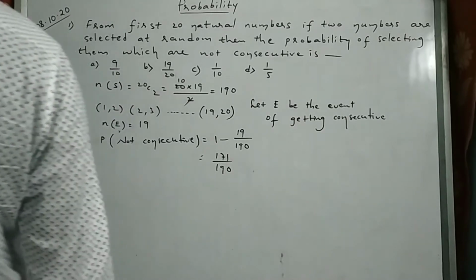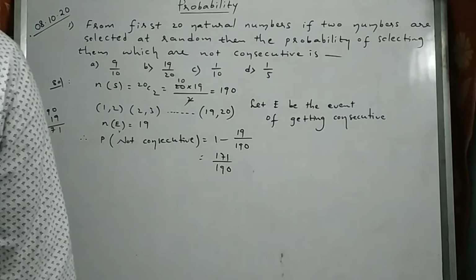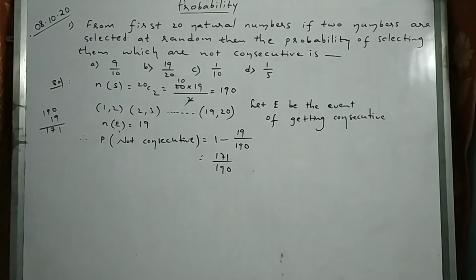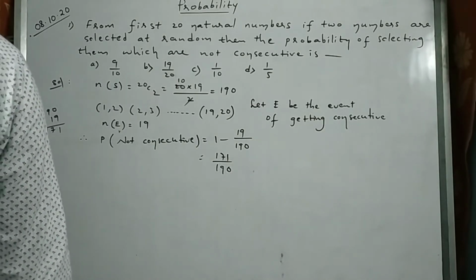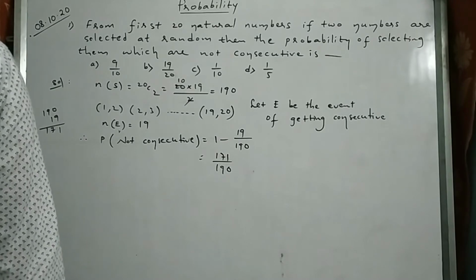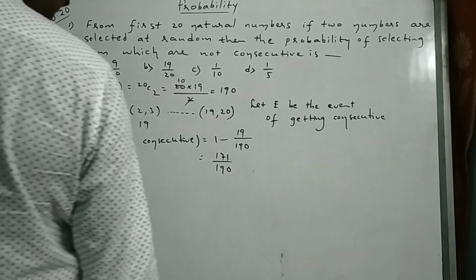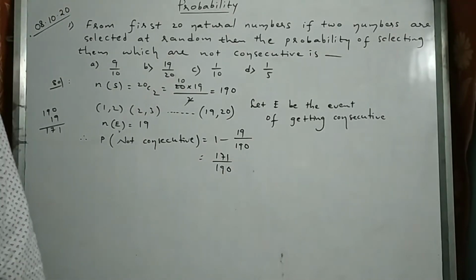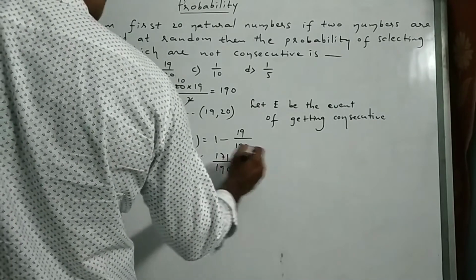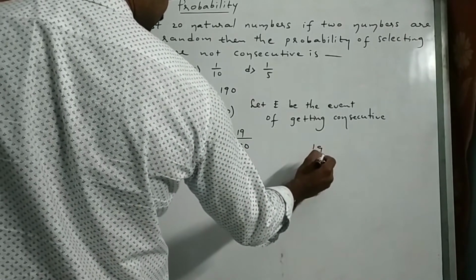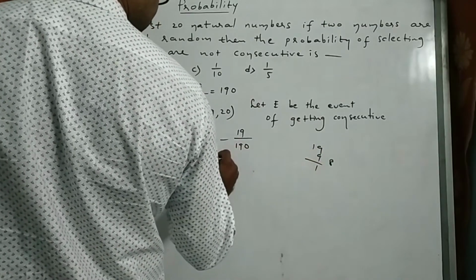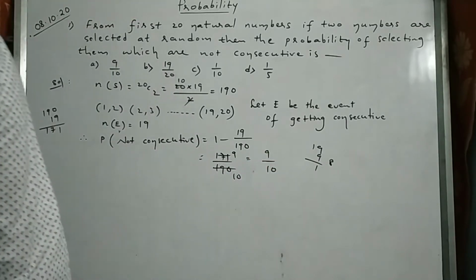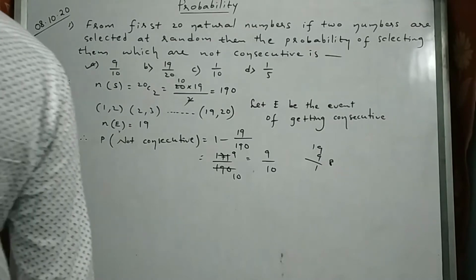Consecutive means 19 only, no? 1 minus 19 by 20C2. 20 into 19 by 2 into 1, 2 tens are 190. That is the answer actually. Any cancellation? 19 nines, 19 tens. So the answer is 9 by 10. Option A is the right answer. Okay.